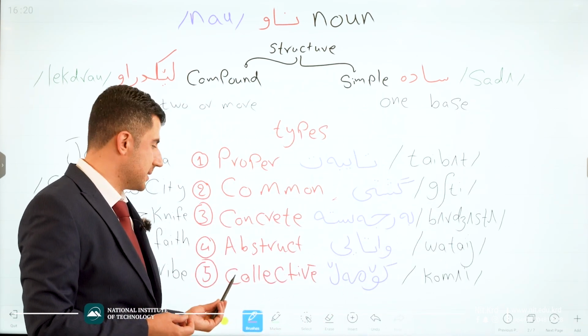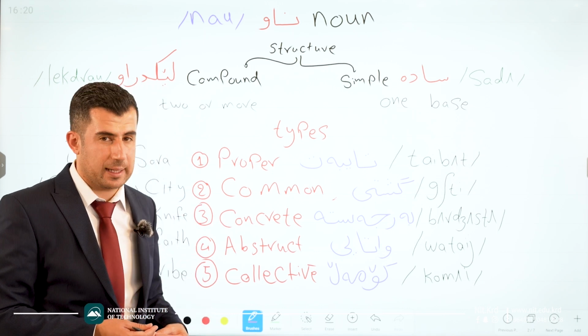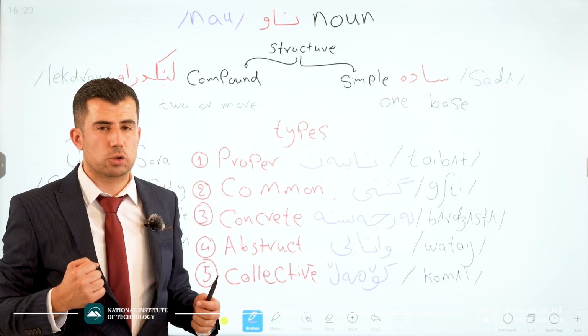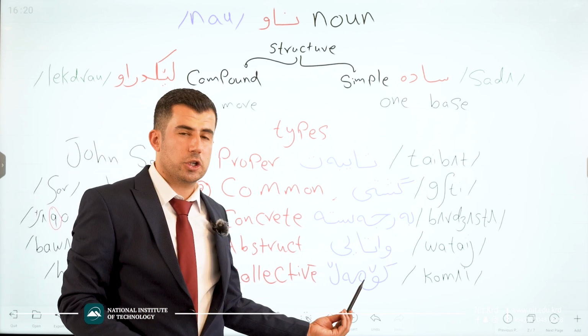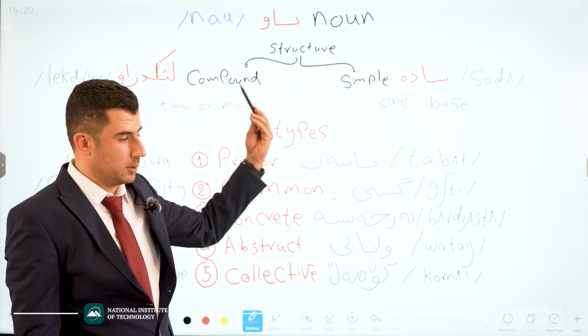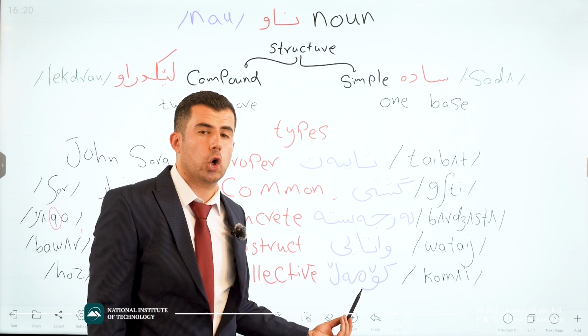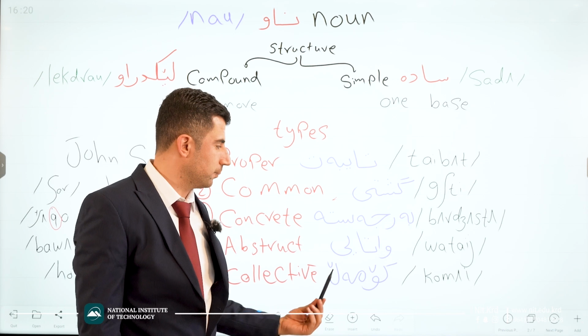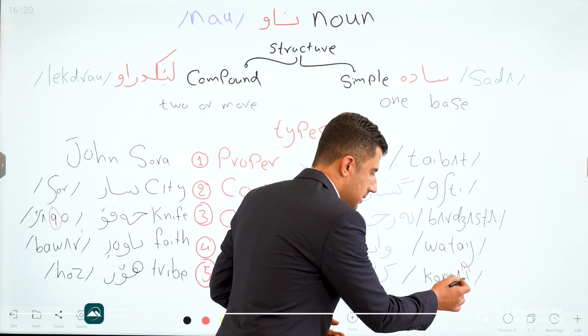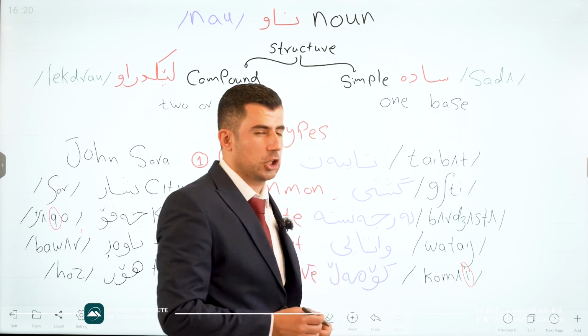Number 5 is collective noun. Collective, a noun that we use for just a group of people. In Kurdish language, we say komal. Collective noun, we say nawi komal. Komal. How do we pronounce it? Be careful of this l, please.